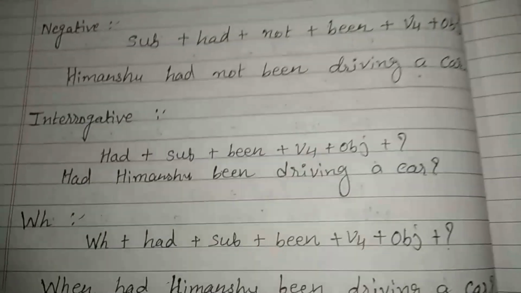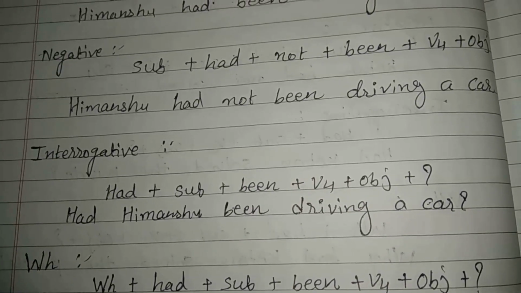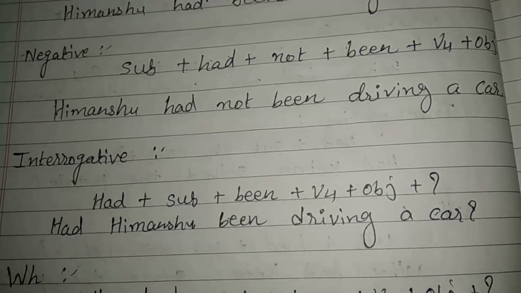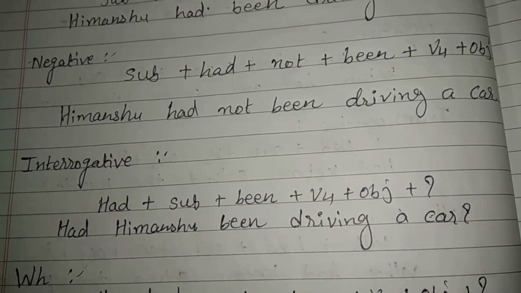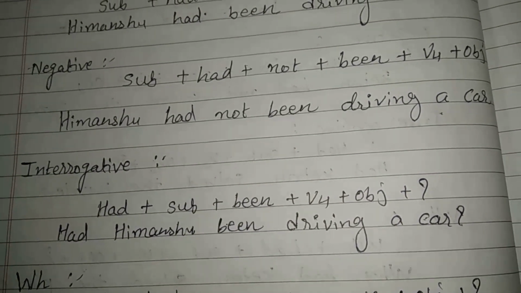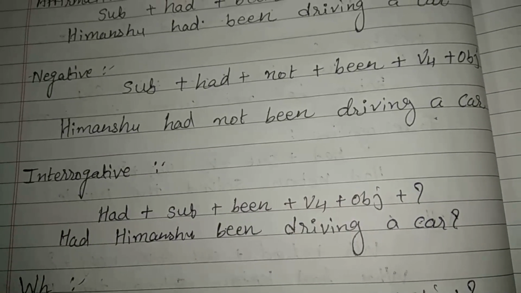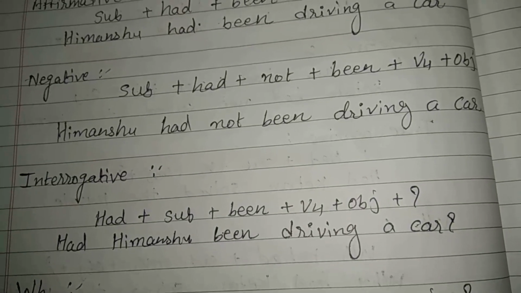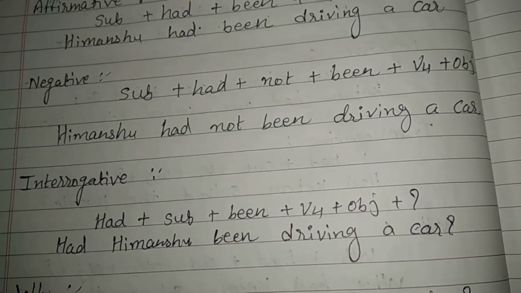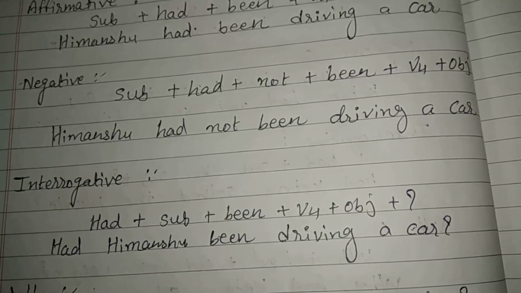Now let's see the interrogative. To make interrogative we have to use the format had plus subject plus been plus V4 plus object plus question mark. The example is, had Himanshu been driving a car? As I already told you, we have to use been before the verb only, not before the subject.